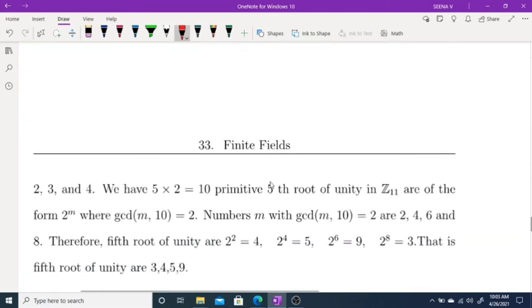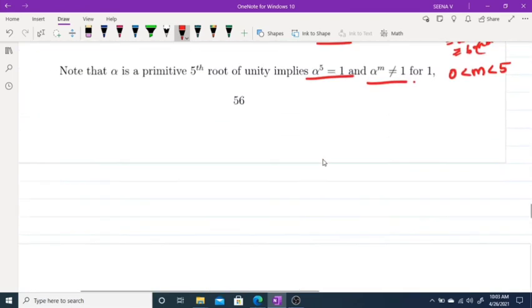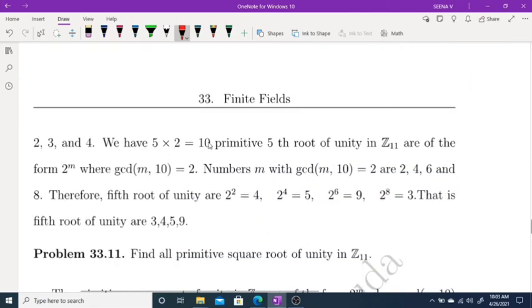We know the order is 5 times 2 equals 10, and elements of Z11 star are of the form 2 raised to m, where everything is considered in Z11 star of order 10, so alpha raised to 10 is equal to 1, that we know. Here we want to find those elements with alpha raised to 5 equal to 1. This is only possible if m is some multiple of 2.